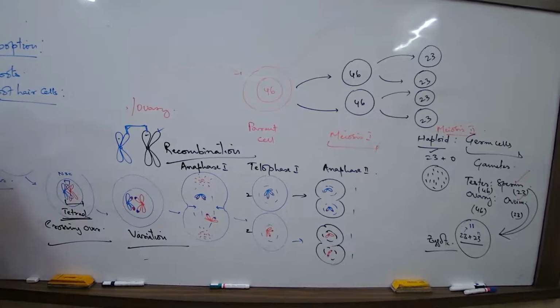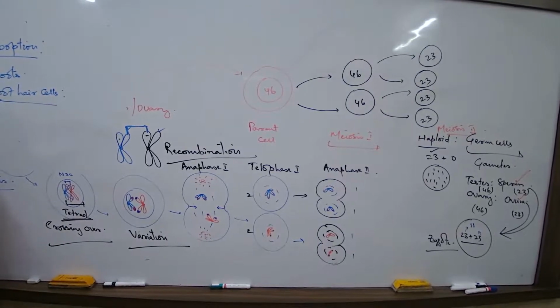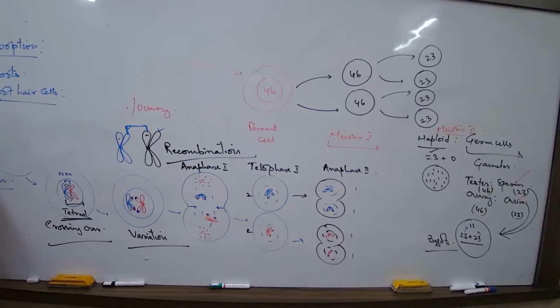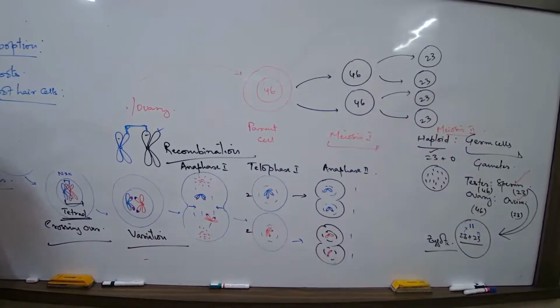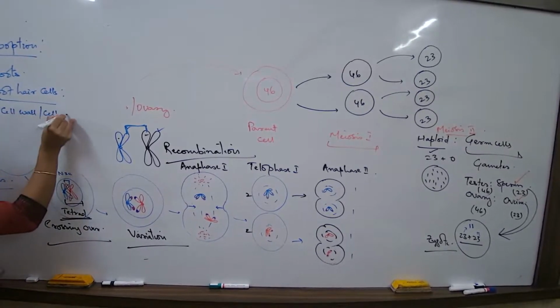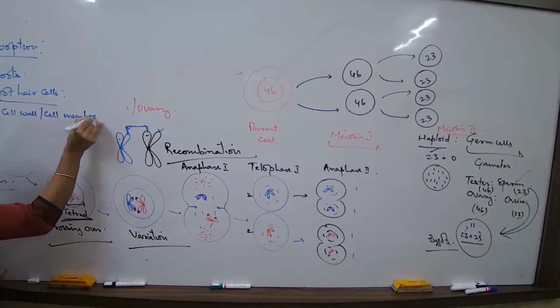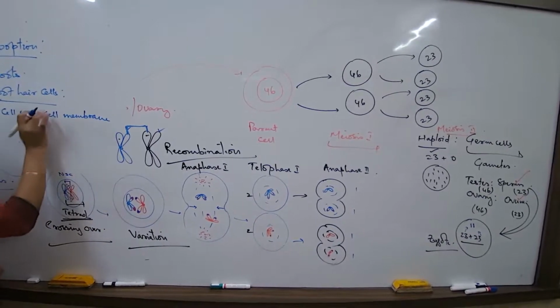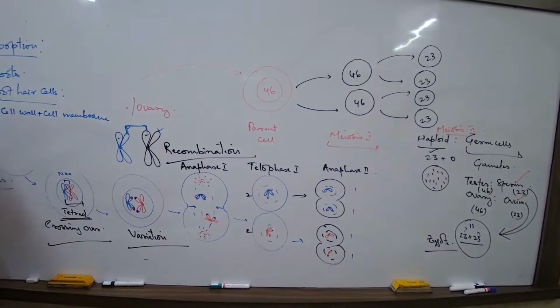What are some of their special properties? To absorb water and minerals. No, that's the function. I first try to understand the structural property. The root hair cell will have the cell wall and the cell membrane both, because it's a plant cell we are talking about. The features of the cell wall and the cell membrane you already know from the previous year's concept.